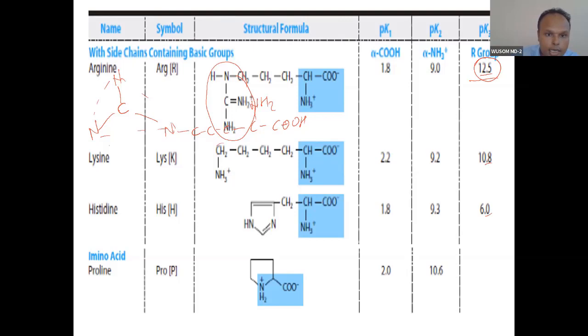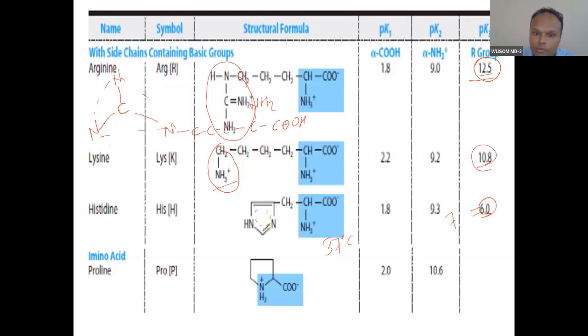Now you can see lysine. Lysine has only one NH3 group. Then histidine has an imidazole group, both nitrogens are bonded and basically satisfied with the double bond. They form a type of conjugation around this molecule. That is why they are less positive. But very important, although less positive, the third pKa is around 7, at 37 degrees Celsius.